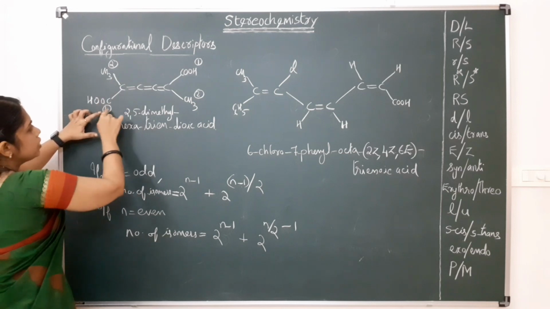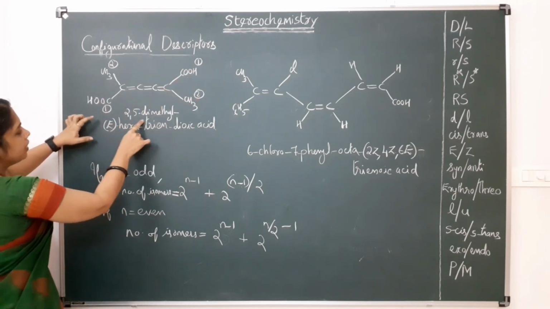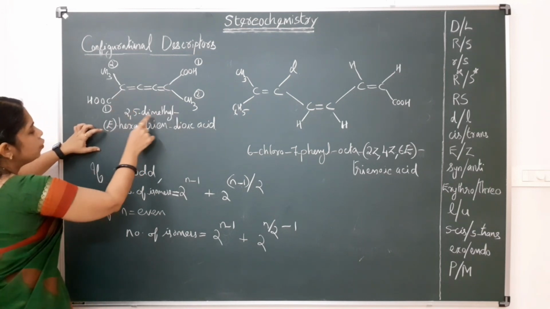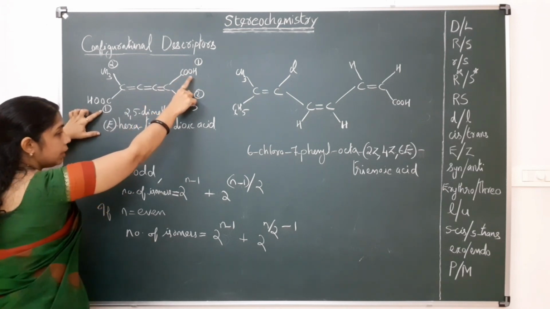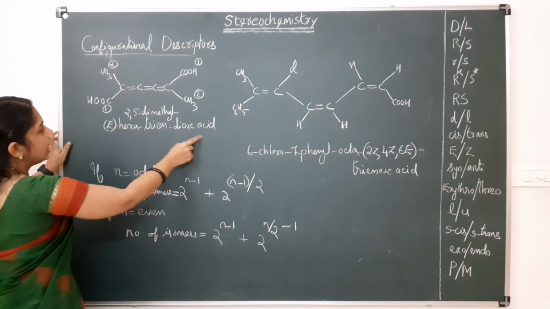So the first priorities are on the opposite side, so this is having the configuration E. So this is having the name 2,5-dimethyl. This is the second carbon, this is the fifth carbon, 2,5-dimethyl E-hexa, because E is opposite side. Similar priorities are on the opposite side. So this is E-hexatriene dioic acid.